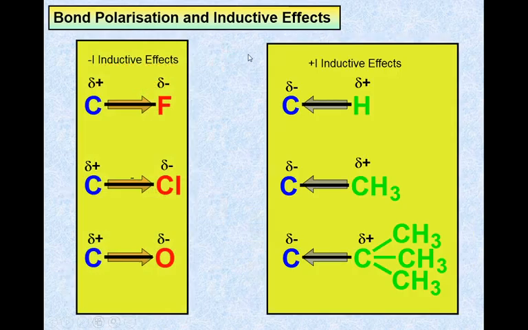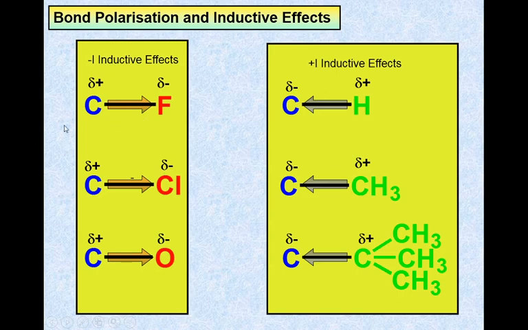Here we have a carbon fluorine bond, carbon chlorine bond, and carbon oxygen bond. Fluorine, chlorine, and oxygen are electronegative. Therefore, fluorine, chlorine, and oxygen possess delta negative, and the carbon attached to these atoms possesses delta positive.